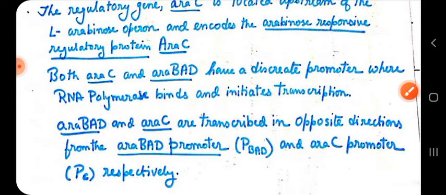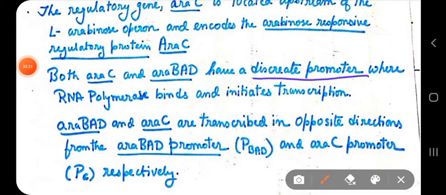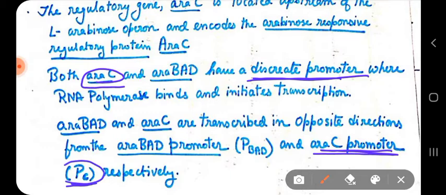There are two discrete promoters, as I mentioned a little while ago. ARA-C has its own promoter, known as the ARA-C promoter, written as PC. P for promoter, for the ARA-C gene.